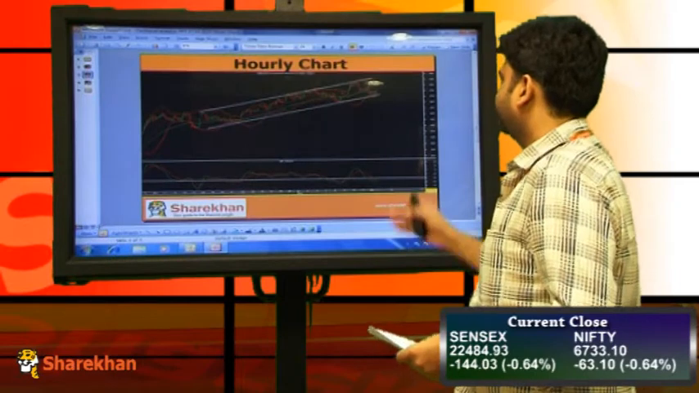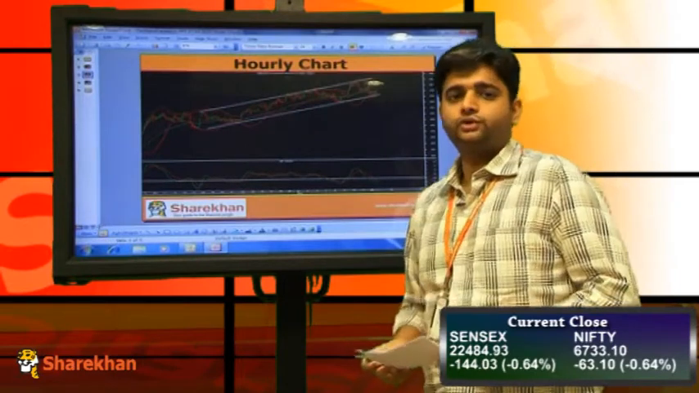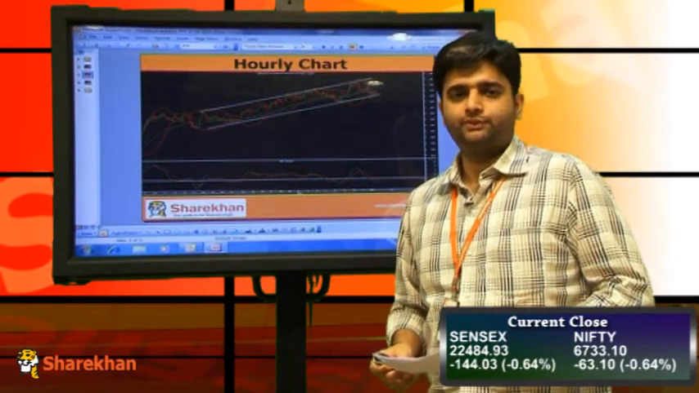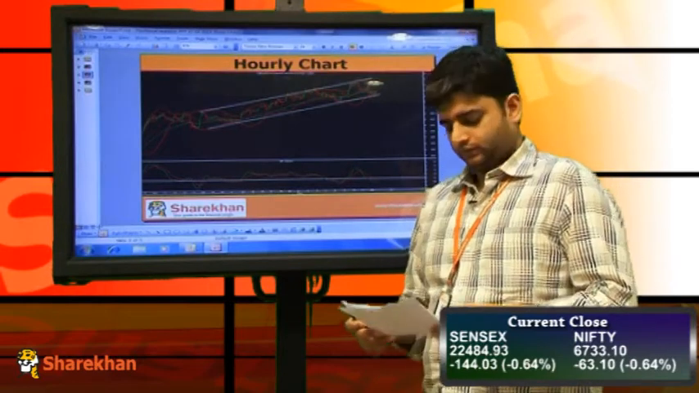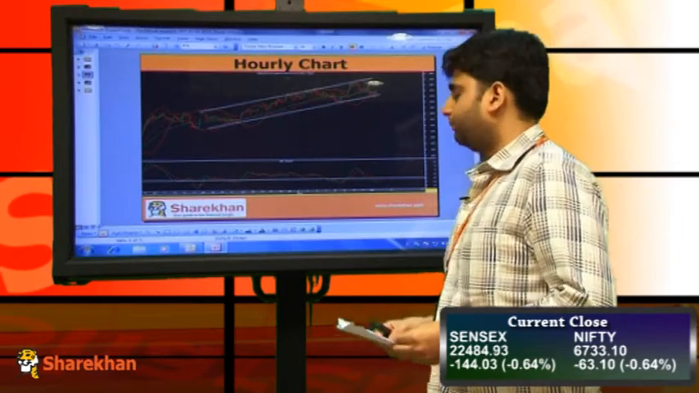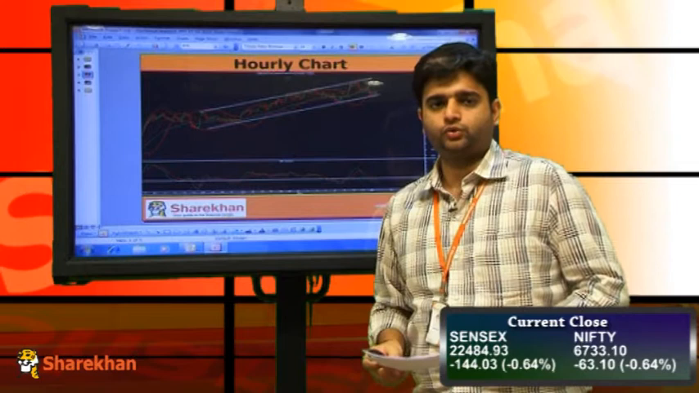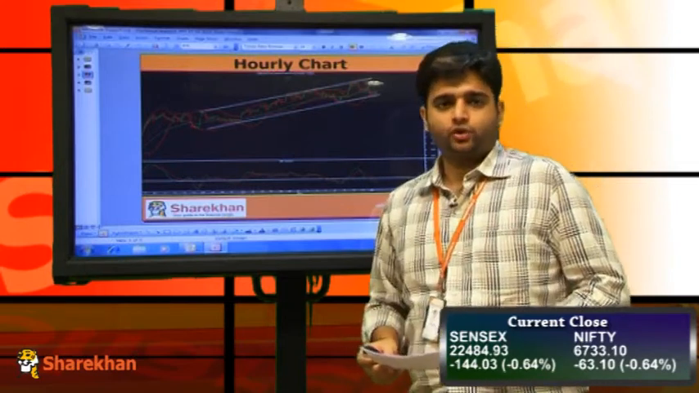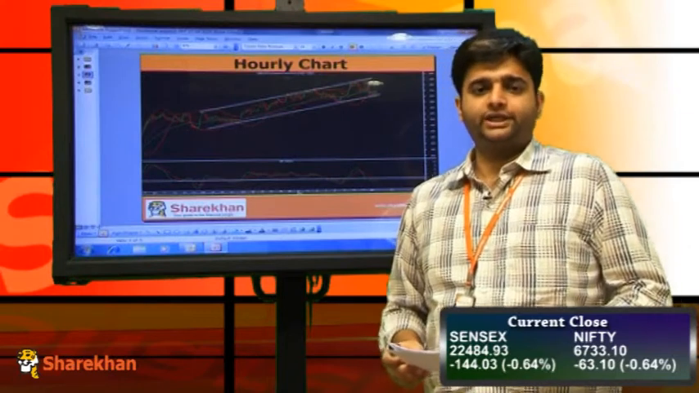On the hourly charts, you can observe that the Nifty has closed below the crucial hourly moving averages of 20 and 40 hourly moving averages. The hourly momentum indicator also has a negative crossover. So our view on the Nifty in the short term has changed from positive to negative, and we expect a short term target of 6480 on the downside.